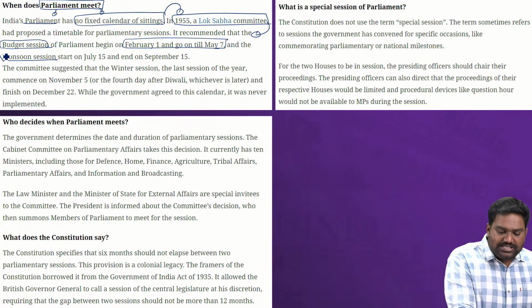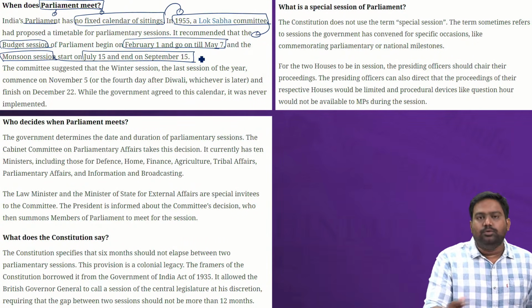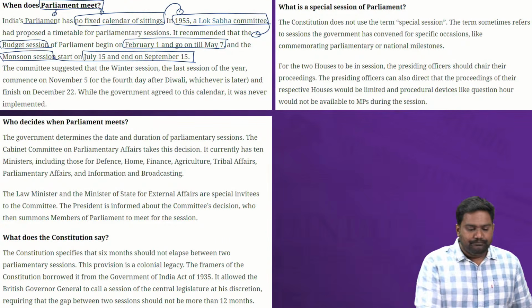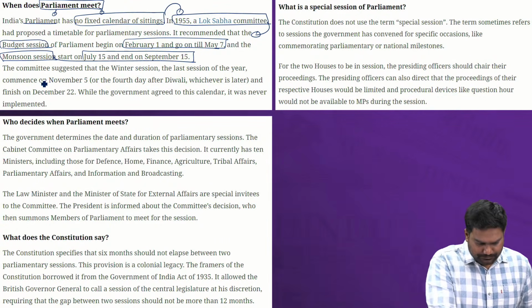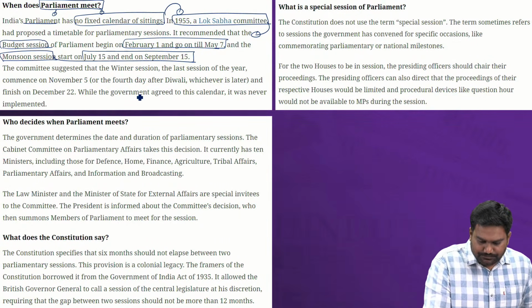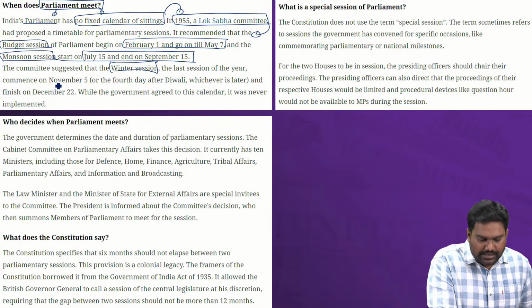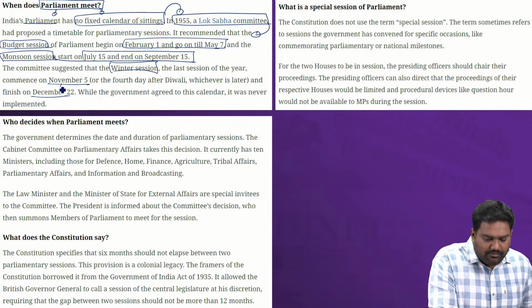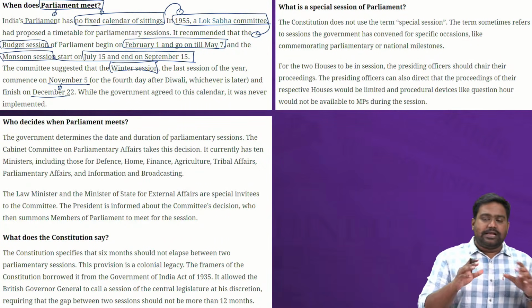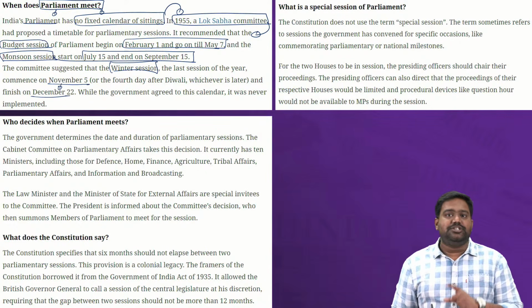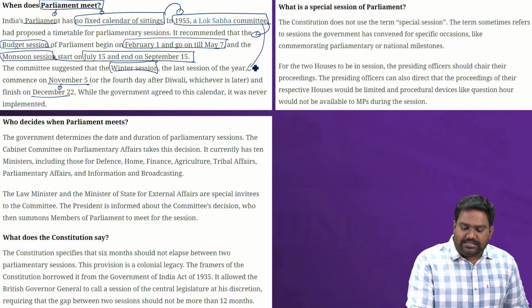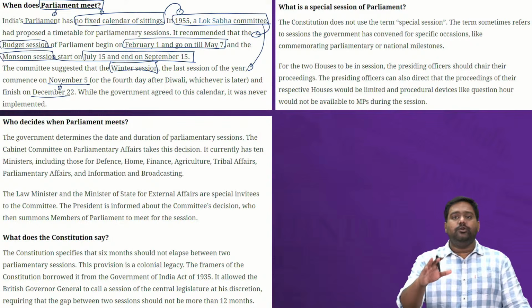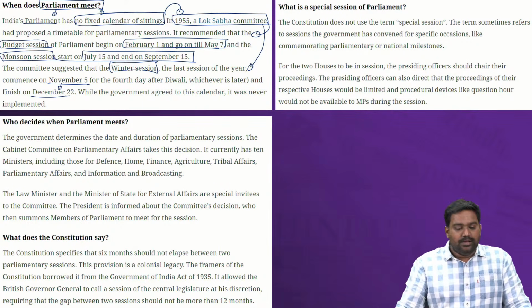Then you have a monsoon session from July to almost August, September. Followed by this, there will be a winter session at the end of the year, from November to December. So in a calendar year, usually 3 parliamentary sessions are held. This has been the practice since 1955. This schedule was brought out by the Lok Sabha committee.